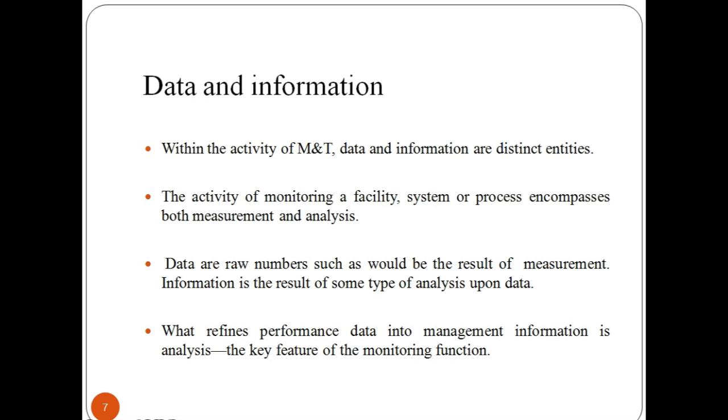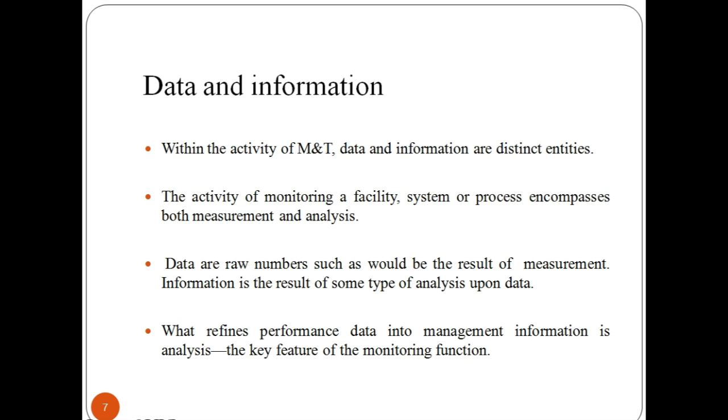Let us have a look at data and information that are required for evaluating, monitoring, targeting and reporting related to energy management. The activities of monitoring a facility, system or process encompass both measurement and analysis. Data are raw numbers such as the result of measurement.